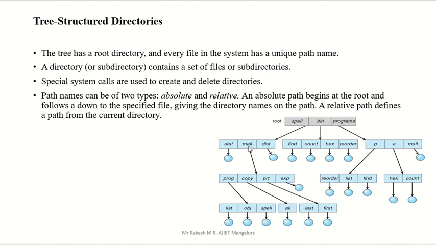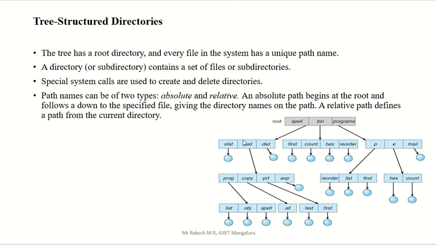So mail can create another directory here. Stat is one directory, he can also create another directory, but he saved only a file here. One file is saved here, so there is no other directory, only a file saved here. Mail created another directory, but dist did not create another directory, it only stored a file.